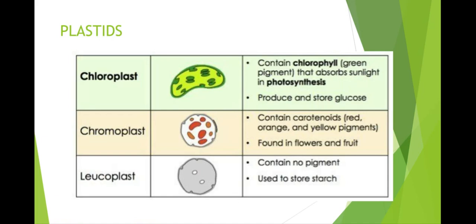Then chromoplast has different color pigments: red, orange, and yellow. Leucoplast has no pigments. The chromoplasts only give the different colors to the flowers and fruits. You will study about this in your higher classes.